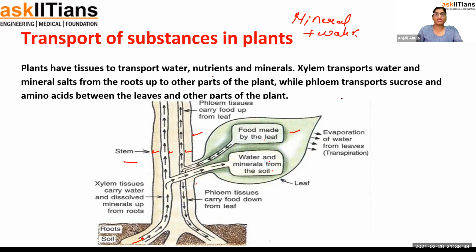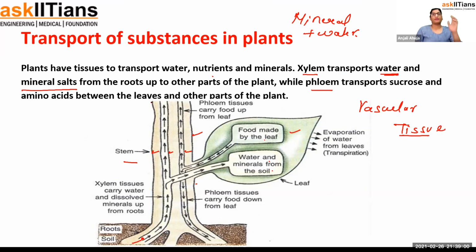They have mainly two tissue. We call it as the vascular tissue. Vascular means the conducting one. So there are mainly two type of vascular tissue. One is xylem and one is phloem. Xylem is helping in water, and obviously minerals will be mixed in the water. They will move up from the roots to other part of the plant.